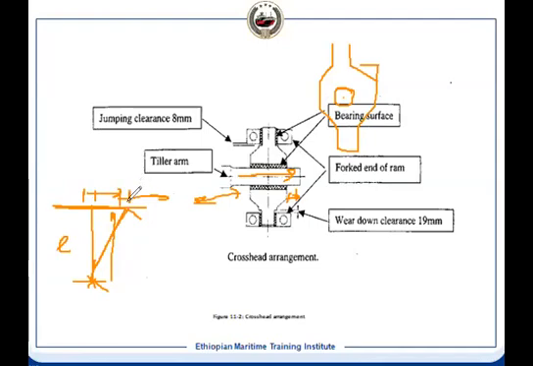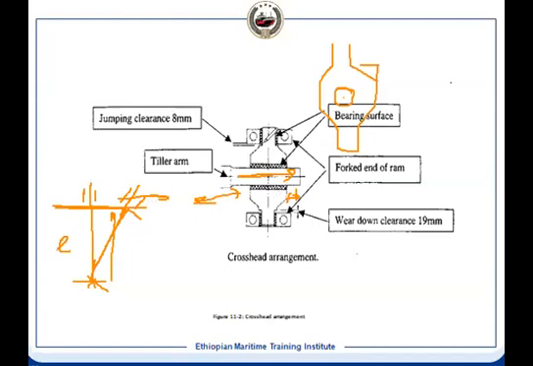And if the hole remains perpendicular to this line, then what will happen? Our tiller arm has entered into this hole. There will be mechanical interference. So in that case, what we need is that this hole also has to align with your tiller arm. It means the tiller arm has entered into this hole. This is the tiller arm. Now the tiller arm will remain inside the hole. Only thing, this distance will increase and this distance will reduce.